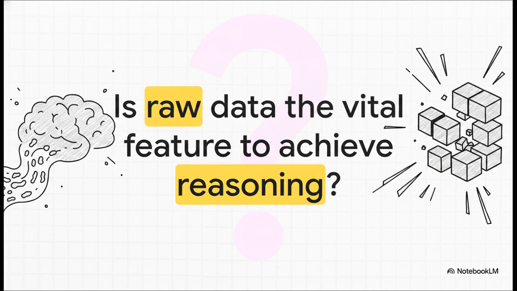Which leaves us here. We've seen how trying to eradicate the natural ambiguity of human language by forcing it into rigid, discrete, dry code actually fractures an AI's ability to reason. The byte-latent transformer proves that embracing the continuous fluid nature of raw bytes isn't just possible, it's wildly efficient. So I'll leave you to chew on this final thought. Is the very messiness and continuous nature of human data not a bug to be compressed away, but actually the ultimate vital feature our AI needs to unlock true reasoning?